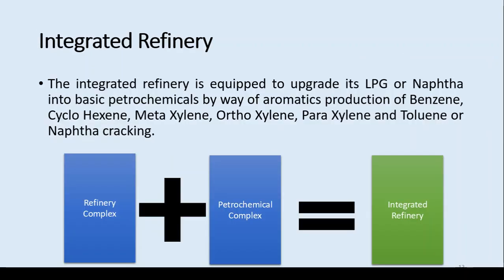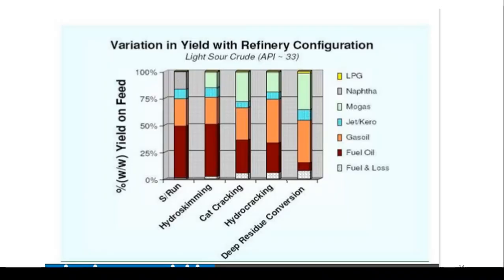And come to the fifth one, that is the integrated refinery. In the integrated refinery, basically the refinery and the petrochemical complex, you are merging these two plants into a single one, that is the integrated refinery. Because in the petrochemical, almost all the feedstock is taken from the refinery. That's why it is merged and taken as an integrated refinery.